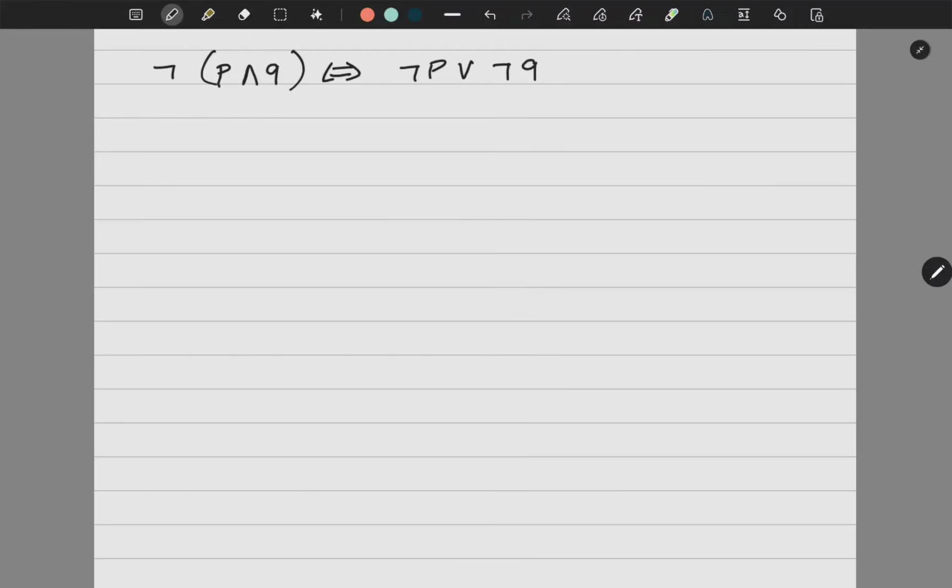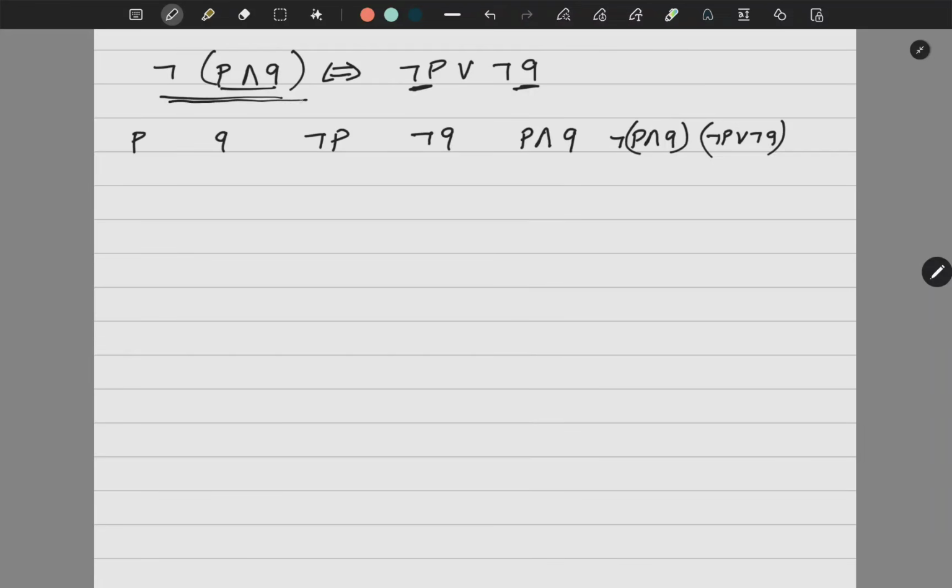Okay, now how will I do it? What I'll do, I'll write P, I'll write Q. Now what I need: negation P, negation Q. So I'll make negation P, I'll make negation Q. I also need P and Q, so I'll make P and Q as well. Then I need negation of P and Q also, so negation of P and Q also I'll make. And then I need negation P or negation Q also. So this also I make.